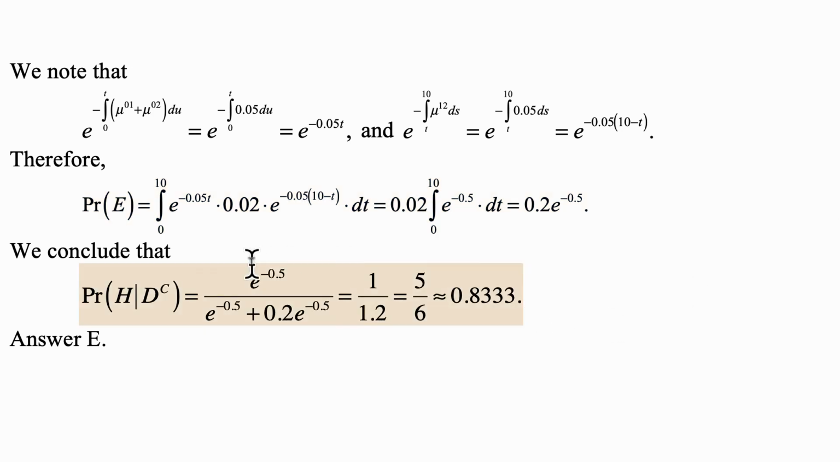And what we're looking for is the probability of h given d complement, which, based on what we showed before, is going to be equal to e to the minus 0.5 over e to the minus 0.5 plus 0.2 e to the minus 0.5. Now look at that. We don't even have to calculate that e to the minus 0.5. It cancels out, and this becomes 1 over 1.2, or 5 over 6. It's approximately 0.8333, and that's answer E.